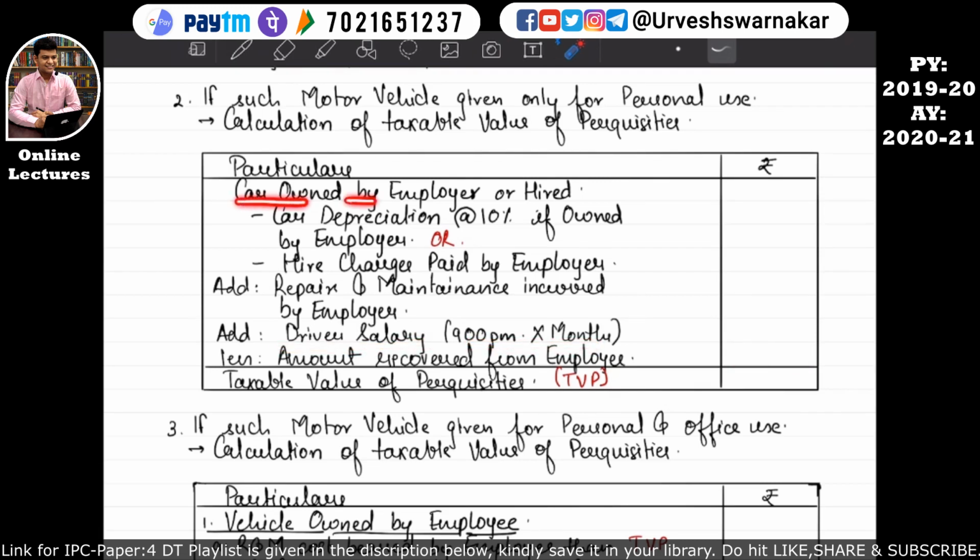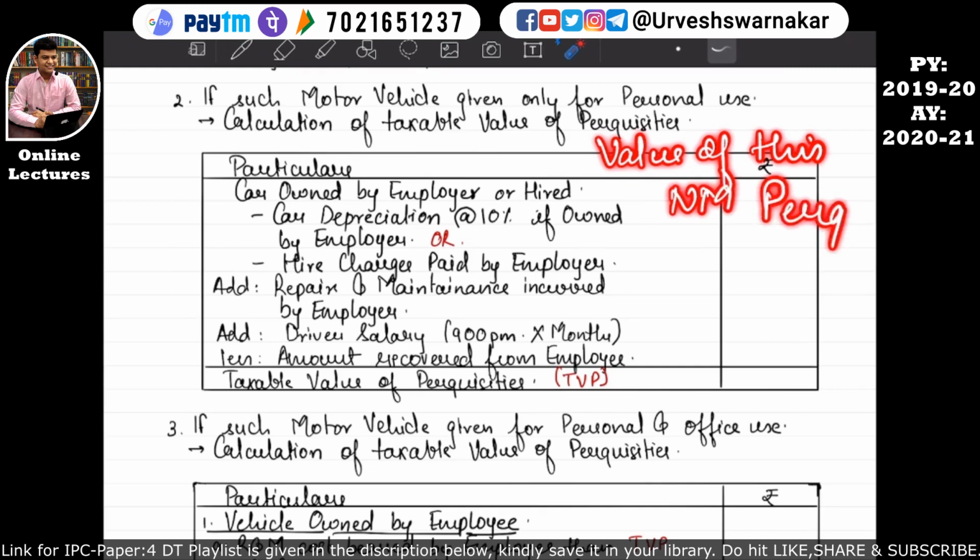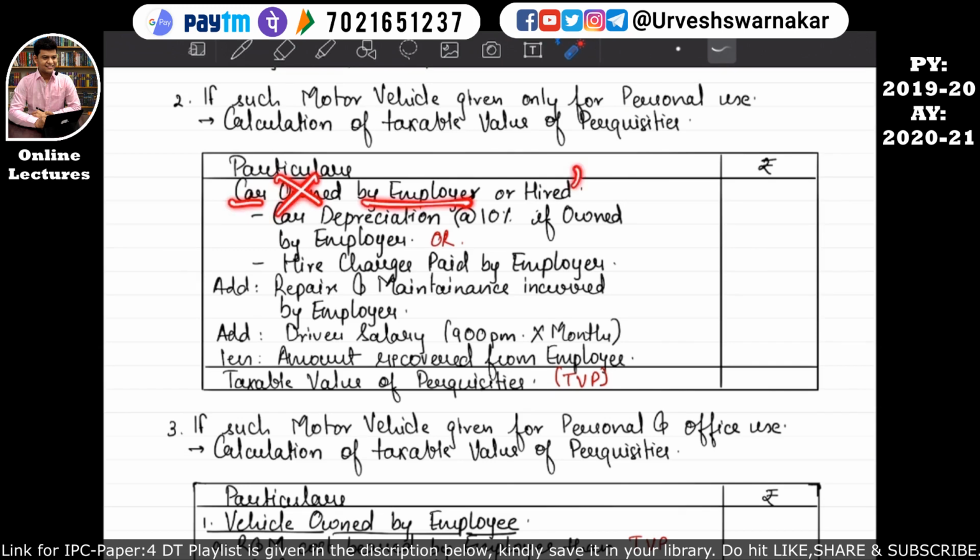If a car is owned by the employer, then how to calculate the value of this non-monetary perquisite? I hope this is quite clear. Similarly, if the car is not owned by the employer and it is hired by the employer, okay, then how to calculate the value of non-monetary perquisite? The value of the non-monetary perquisite will be calculated in this manner.